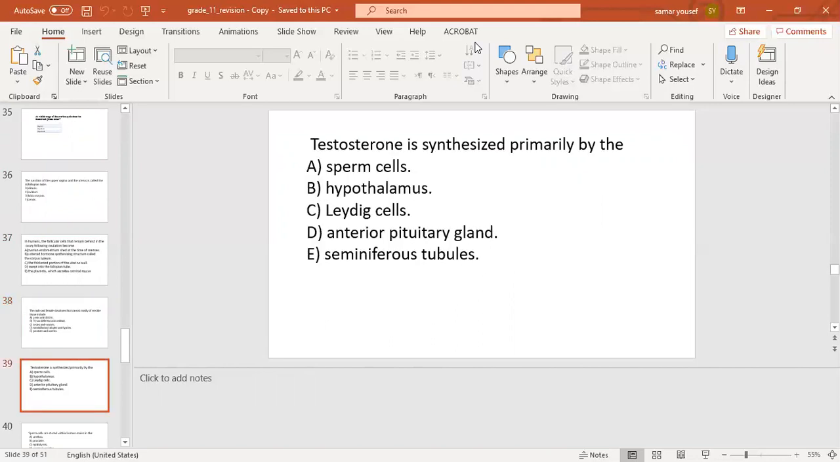The next question: testosterone is synthesized primarily by the number A, sperm cells, B, hypothalamus, C, Leydig cells, D, anterior pituitary glands, E, seminiferous tubules. The correct answer will be number C, Leydig cells.